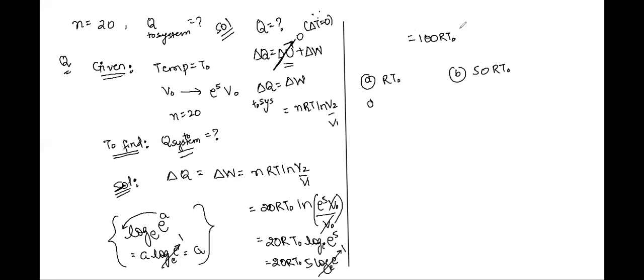So suppose you're given options like RT naught or 50 RT naught, 20 RT naught, and 100 RT naught. So our answer will be 100 RT. Are we clear with the concept and approach, Atul?